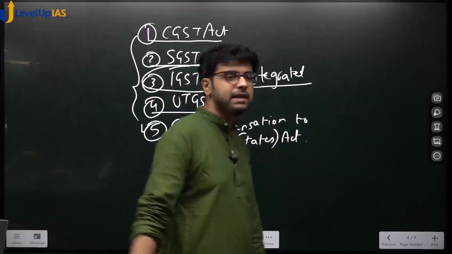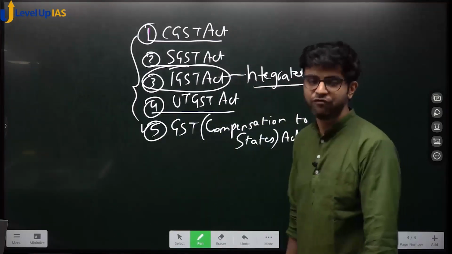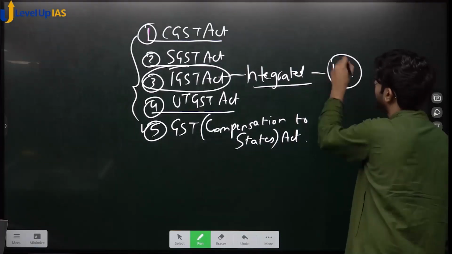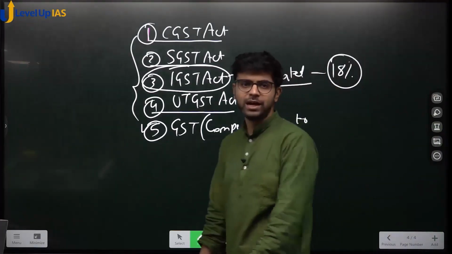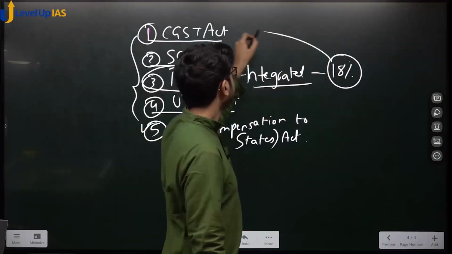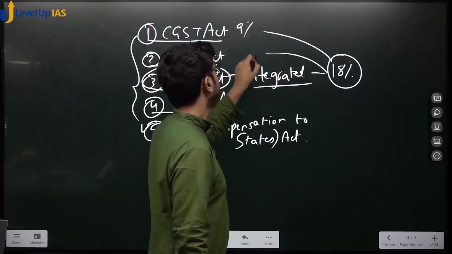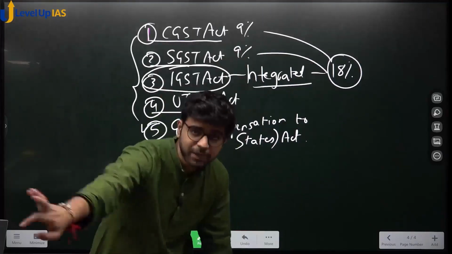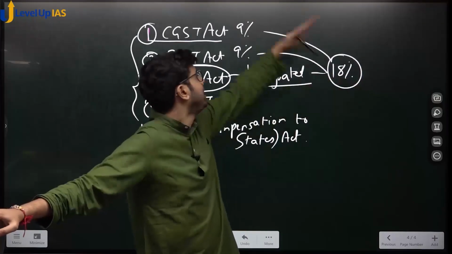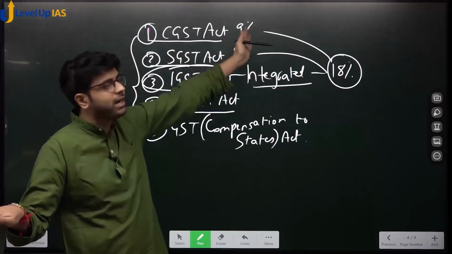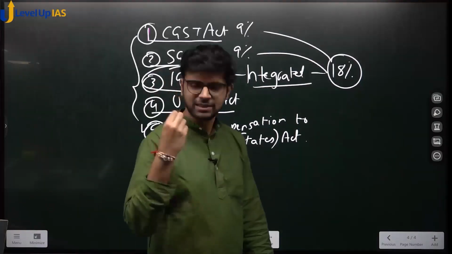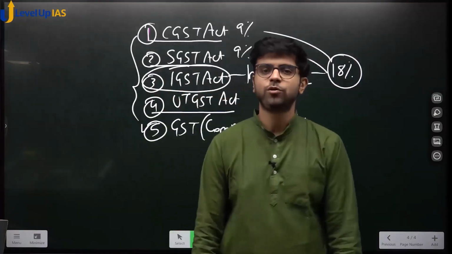Now always remember this: if some good is, let's say, taxed at 18%, we saw the slabs, 0, 5, 12, 18, 28. If some goods are taxed at 18%, it means 9% will go to the center and 9% will go to the state. It means the Integrated GST rate would be 18%, and then, divided, CGST would take 9% and SGST would take 9%. Just order anything, see any bill, you will come to know what I'm talking about.